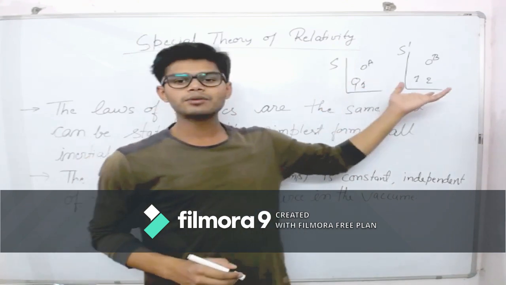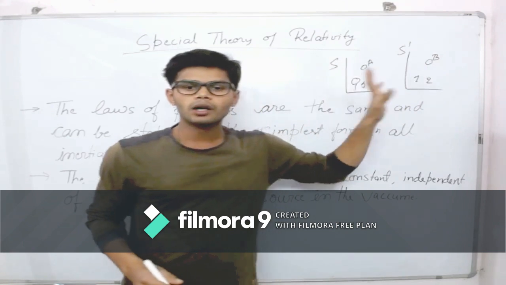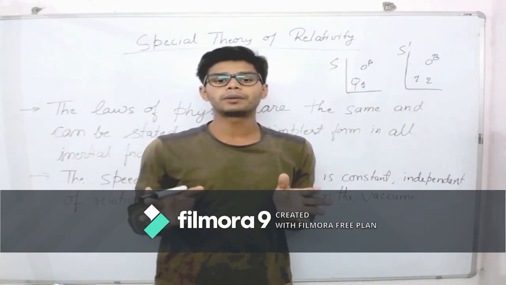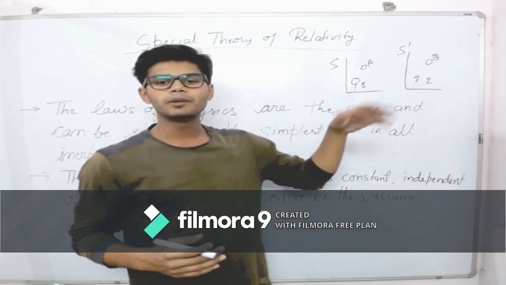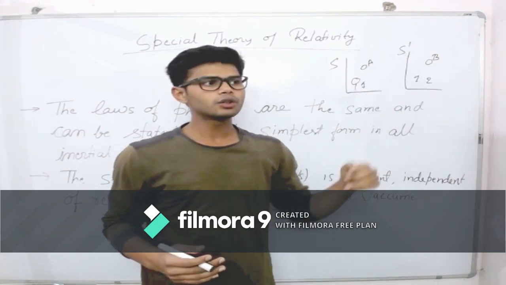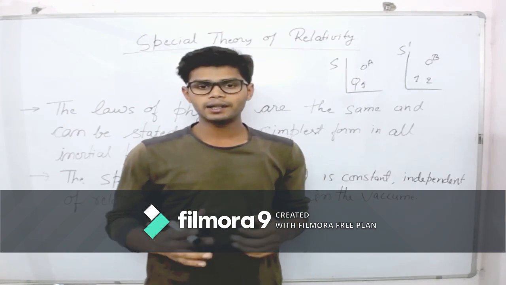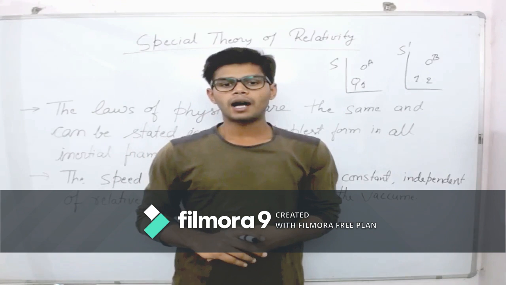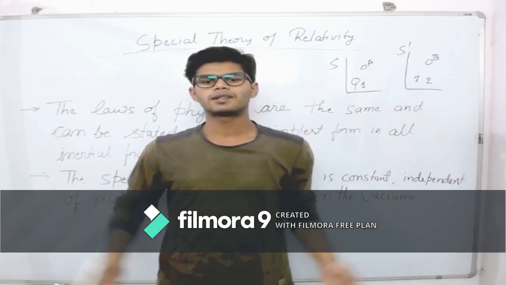We have seen that when these frames move in a certain direction with a speed comparable to the speed of light, meaning around half the speed of light, we need to change things and think about relativity. Otherwise, earlier we had the Galilean transformation equation, and Newtonian physics was self-sufficient.